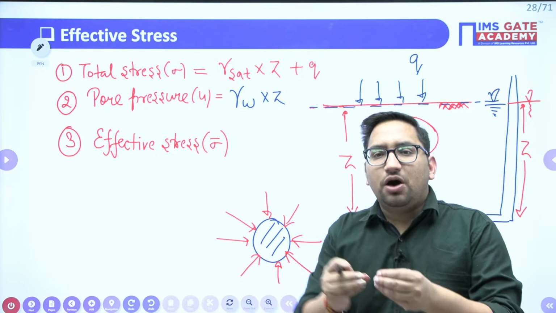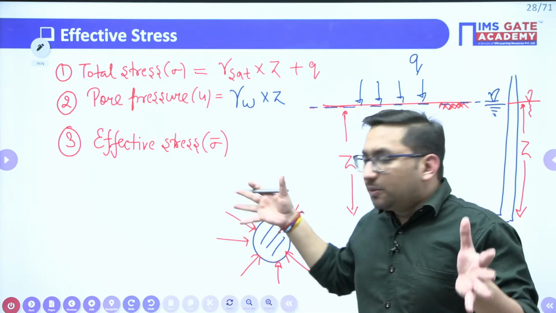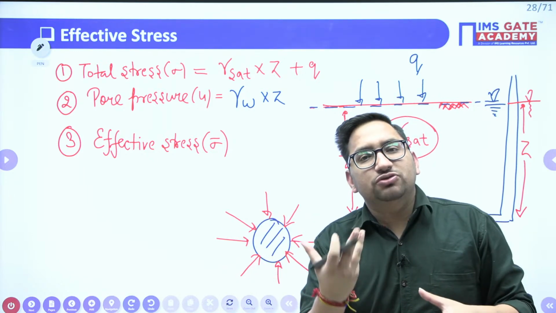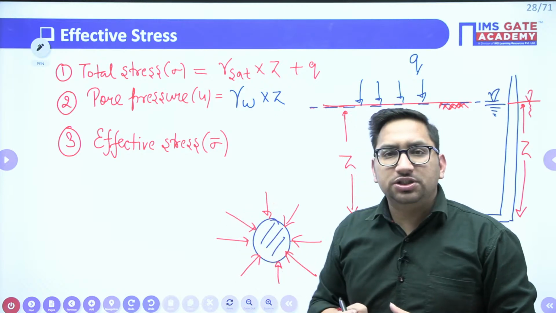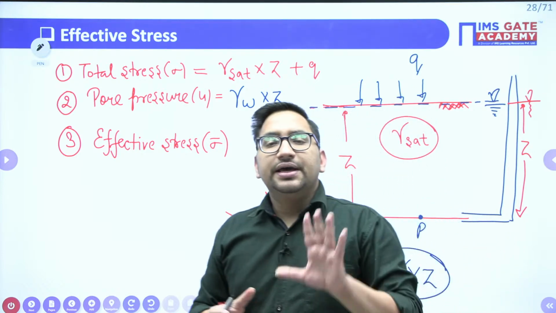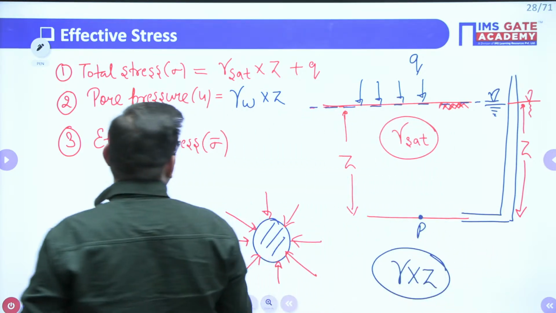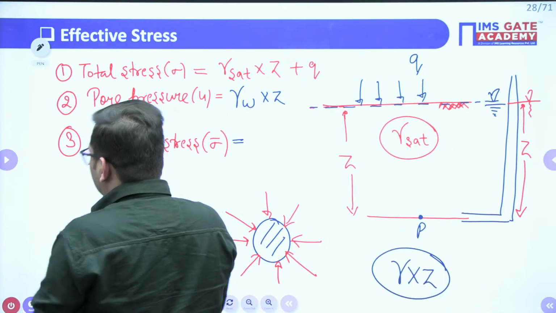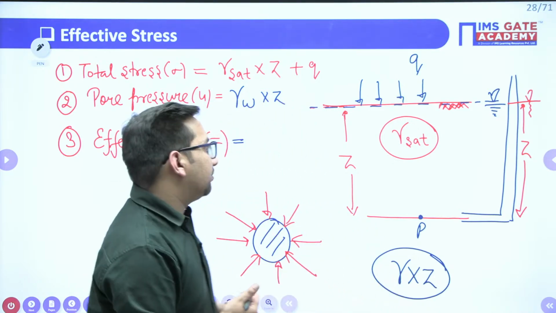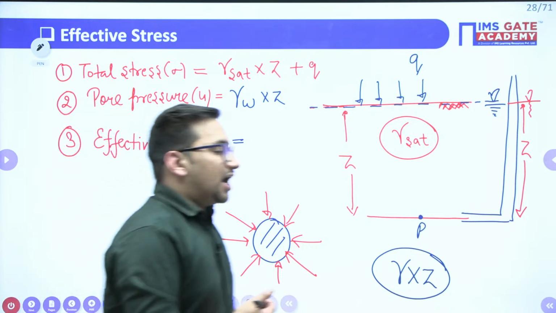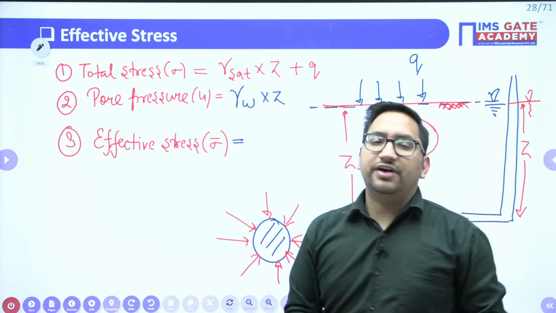Permeability of soil is how easily water can flow through the voids of soil. Similarly, if the particles will be closer, the strength of soil will be more. It means this particular stress value is also not responsible for the strength in the soil, right? So for that, Terzaghi has given one concept of effective stress, right? That's why we call Terzaghi the father of soil mechanics also. You might have heard this particular name, right? Terzaghi, that is Carl Terzaghi, that is father of your soil mechanics, right? So they have given the concept of this effective stress.